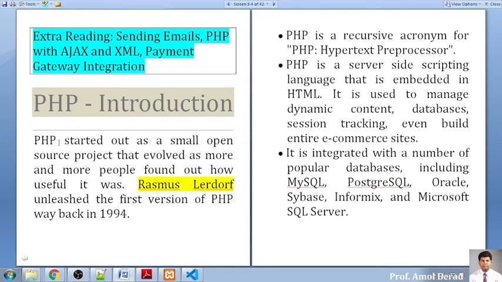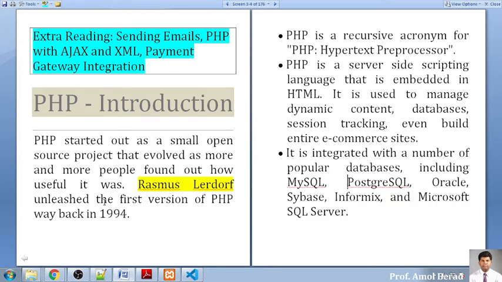PHP started out with a small opening. The initial introduction will specify that PHP started out as a small open source project, and evolved as more and more people found how useful it was to them. So it started with a small application. Now it has become a huge platform for the execution of different applications.